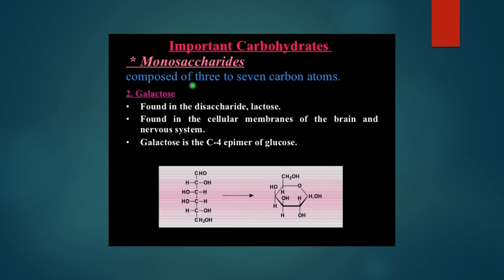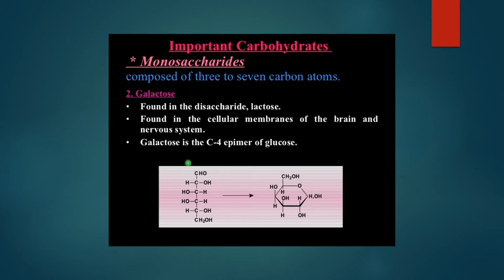Again, we're talking about monosaccharides only, but we're taking a second example, which is galactose. This galactose is present in lactose. It's a monosaccharide, not a disaccharide, but it is a component of this disaccharide, which is lactose, which we can call milk sugar. Now galactose is present in the cellular membrane of the brain and the nervous system.